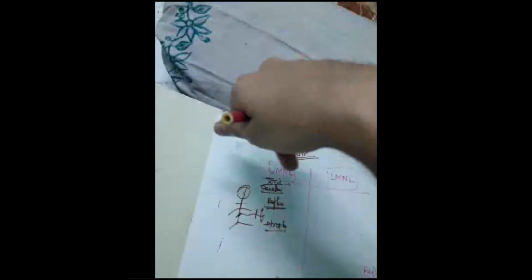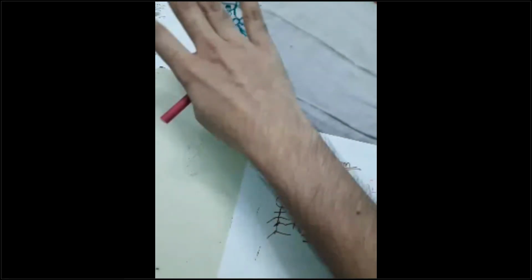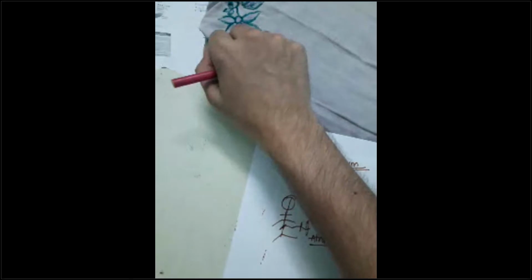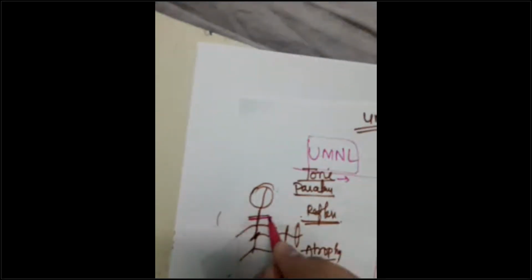My hand is not dropping down, my hand is not exaggeratedly lifted like this, so there will be a tone in my flexor muscles, tone in my extensor muscles. Both are balanced. That's why I'm able to keep it comfortably. If I have upper motor neuron paralysis, will the tone be increased or decreased? We talked over here.